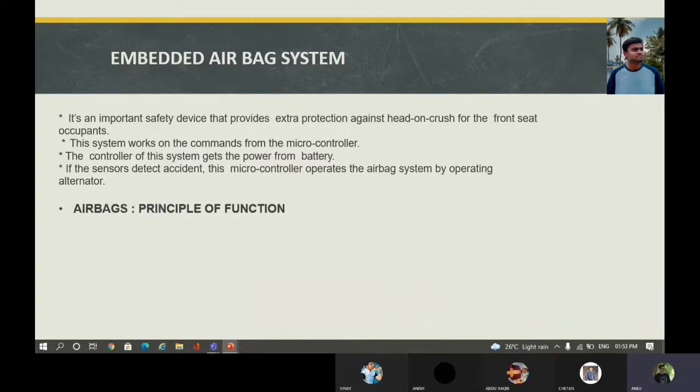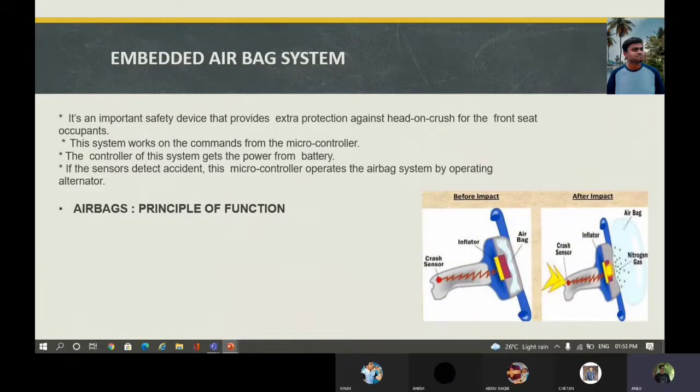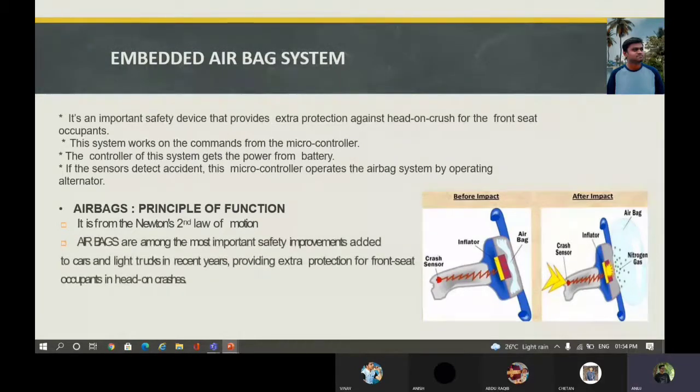So let me talk about the principle of the airbag. As you can see in the image, this is before impact and after impact of the airbags. It is based on Newton's second law of motion. Airbags are among the most important safety improvements added to cars and light trucks in recent years for providing extra protection for front seat occupants in head-on crashes, and later for every passenger's protection also.